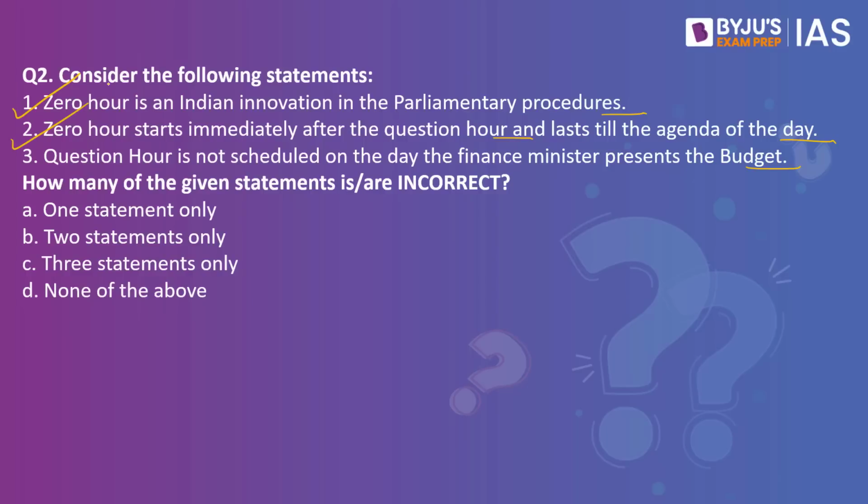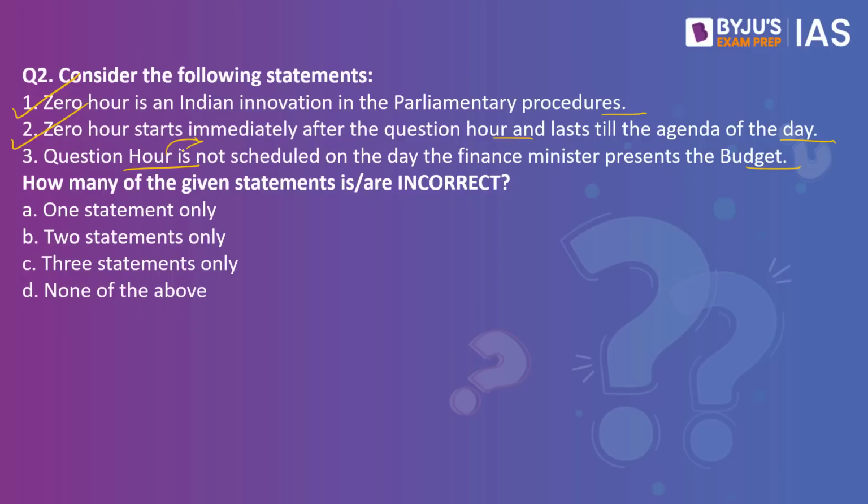Now coming to question hour. See, question hour is considered the liveliest hour in the parliament. It is during this 1 hour that MPs can ask questions to ministers and hold them accountable for the functioning of their ministries. This question hour is mentioned in the rules of procedures of the House, right? The question hour is held on all the days of the session in both the houses of the parliament.